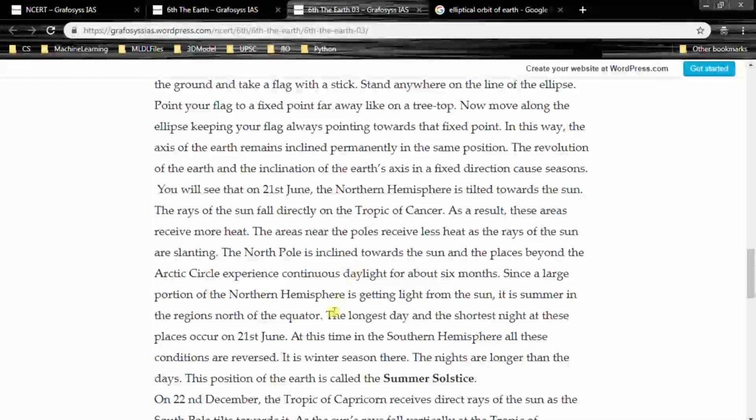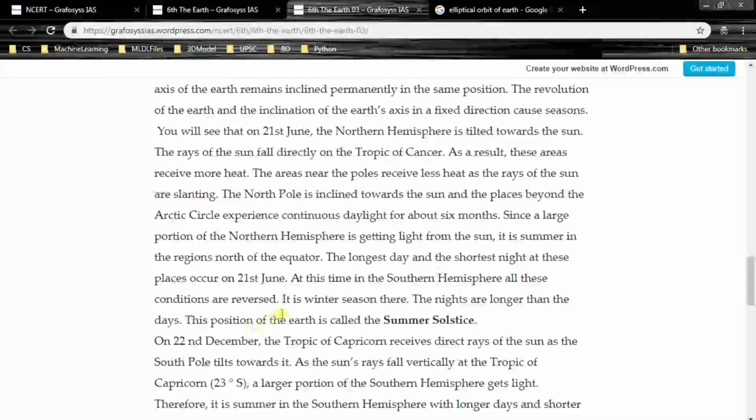So the longest day, shortest night, that's on 21st June. At this time in the southern hemisphere, all these conditions are reversed. So it happens exactly opposite in the southern hemisphere. It is winter season there. The nights are longer than the days. This position of the Earth is called the summer solstice. So on 21st June, it is summer solstice, right?